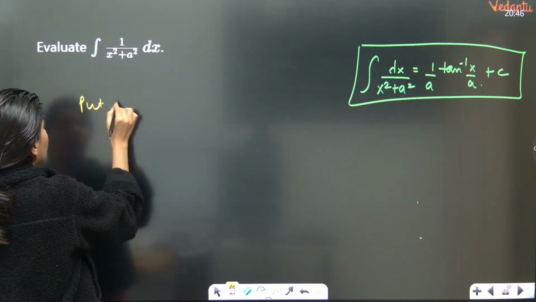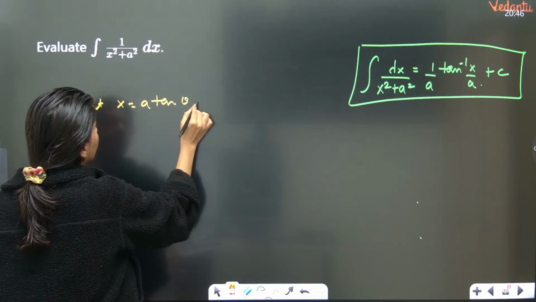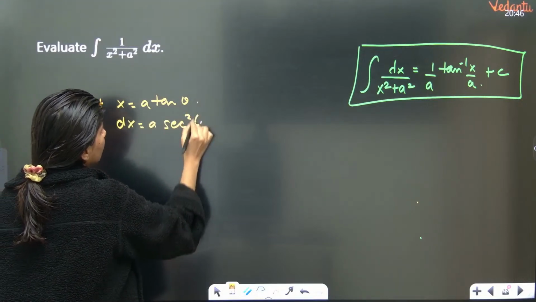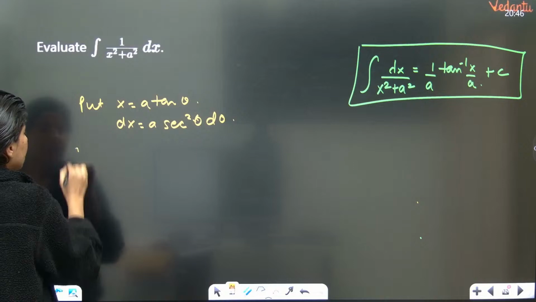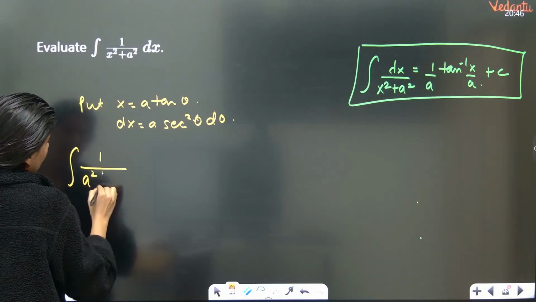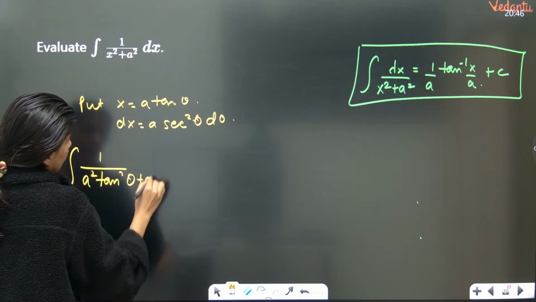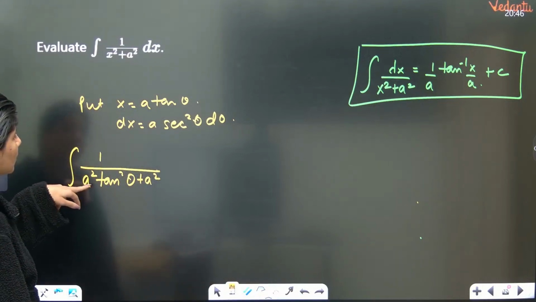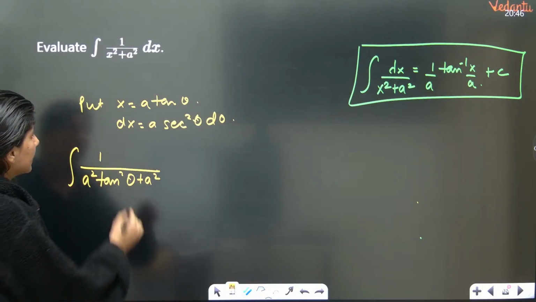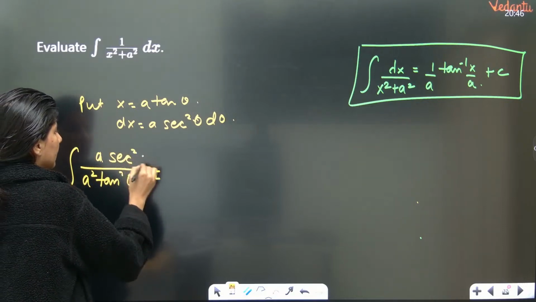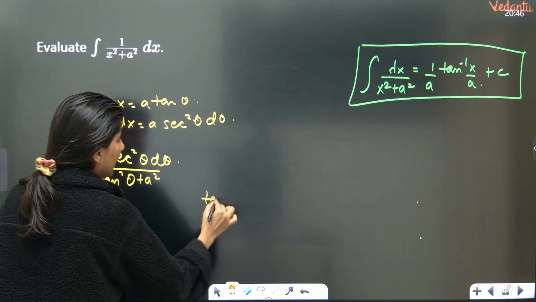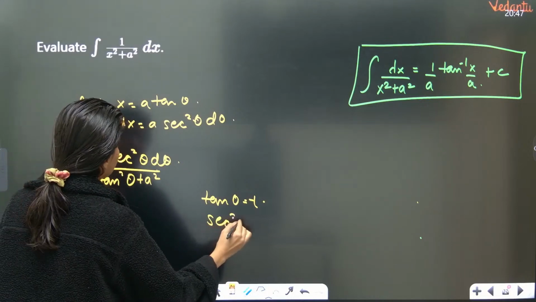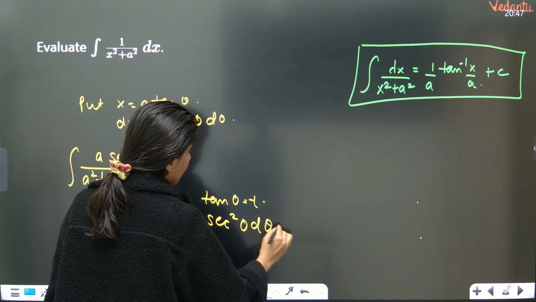Put x equals to a tan theta. If you put x equals to a tan theta, tell me what is the value of dx? A sec square theta d theta. Okay. So integration of 1 upon a square tan square theta plus a square. Basically, putting x equals to a tan theta, and dx will be a sec square theta d theta. Correct. Now you put tan theta equals to t. If your tan theta is t, then sec square theta d theta will become dt.